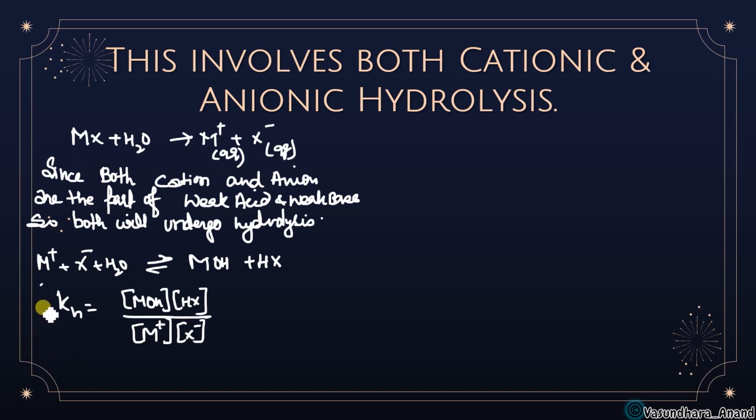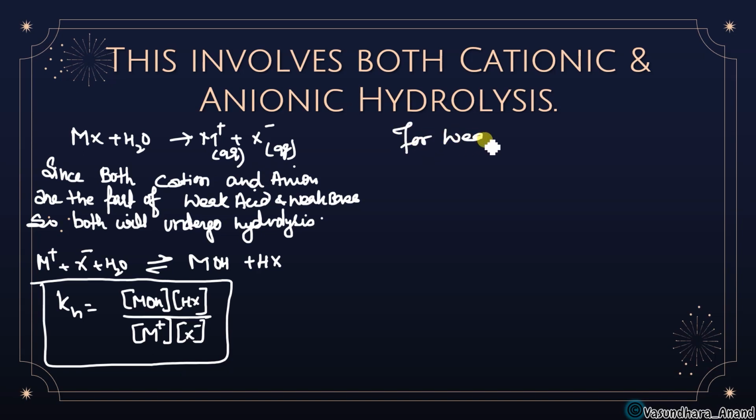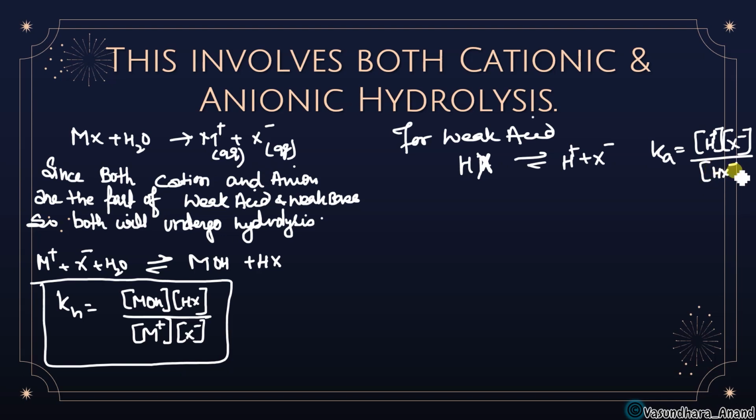Got it? KH, we got it like this. And since acid and base are both weak, for weak acid dissociation, this is going to be HX, sorry, not A minus, HX. So that is going to be H plus and X minus. So in this case, if we write Ka, it is going to be H plus into X minus upon HX, isn't it?